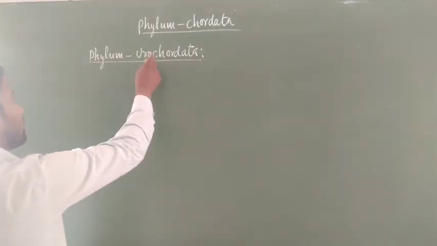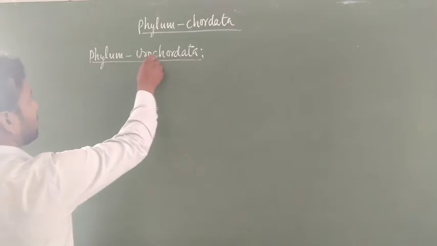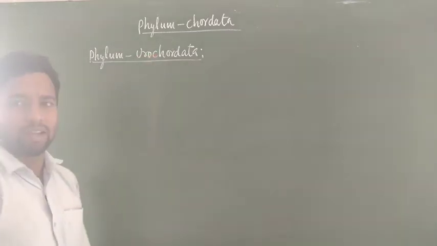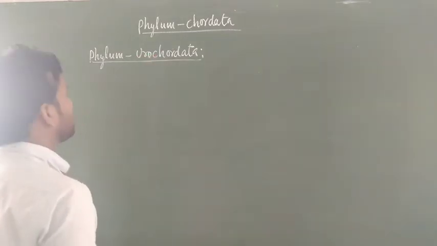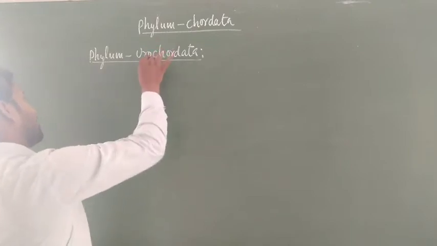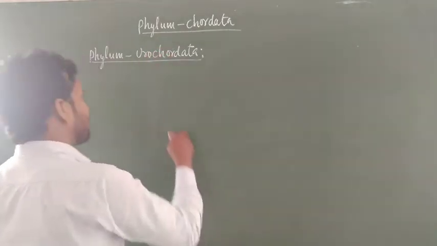You know Urochordates, Uro in biology means tail region. Urochordates are called primitive chordates.